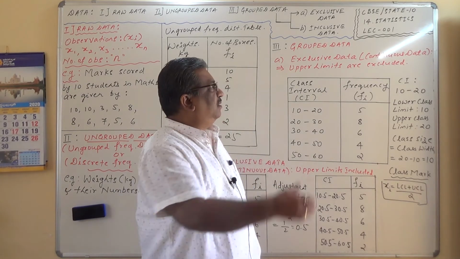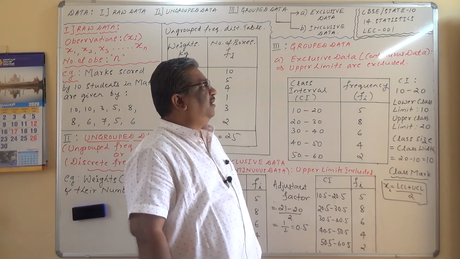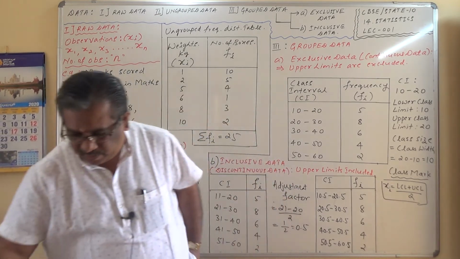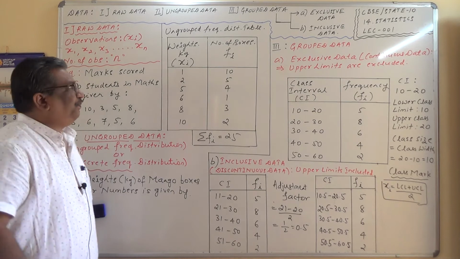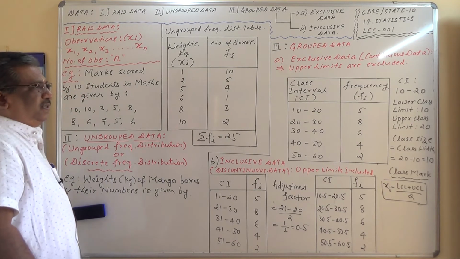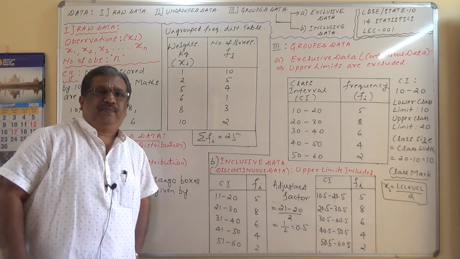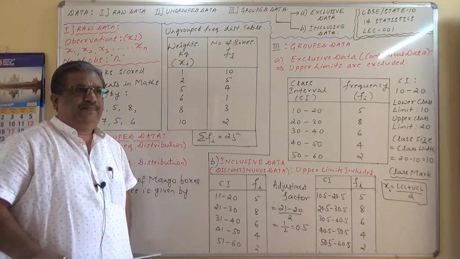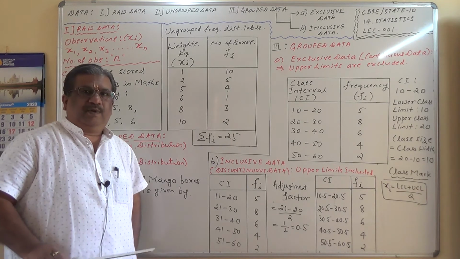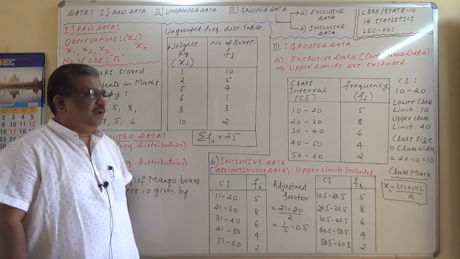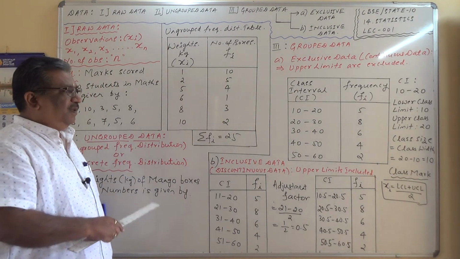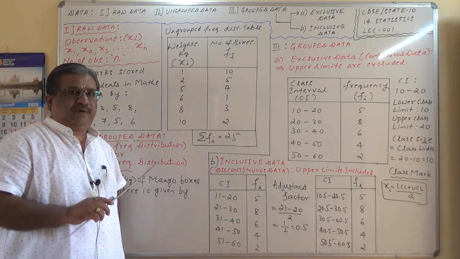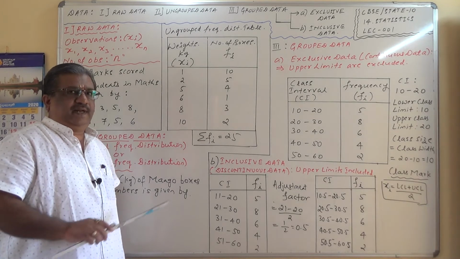We'll start with Mathematics chapter number 14, Statistics, lecture number 1. In your 9th standard, you were introduced to what is data and the different types of data. Data is a plural of datum. Once again, I'll revise this very quickly. Please note down all this information. This is important for you to understand the basics of the data.